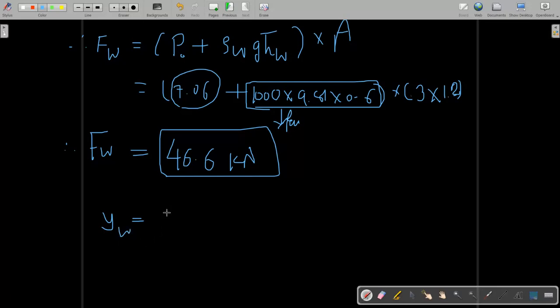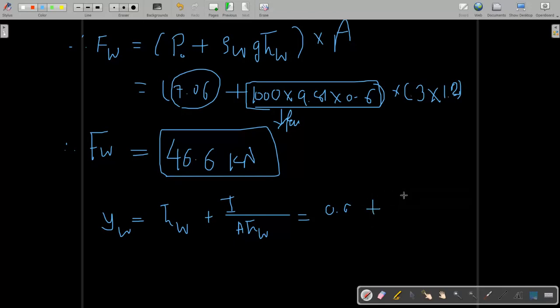Now we have to find the centroid or center of pressure of water. Again it is h bar of water plus I, the moment of inertia, upon A h bar. This is the equation. H bar here is the centroid of the projected area covered by water, so this is 0.6, half of 1.2.